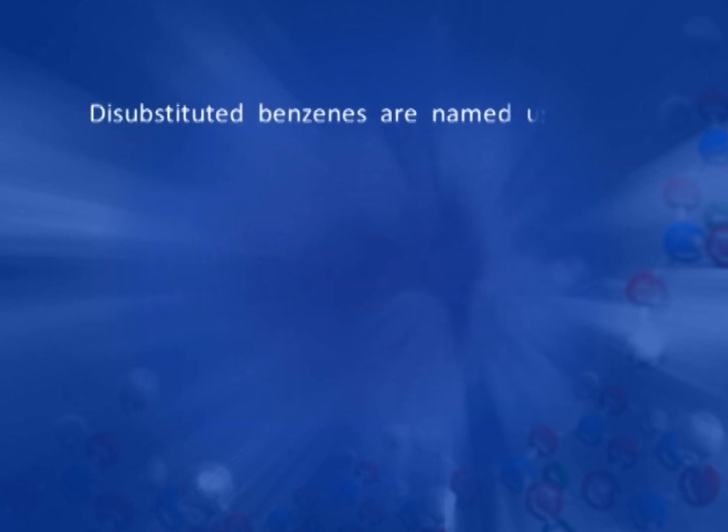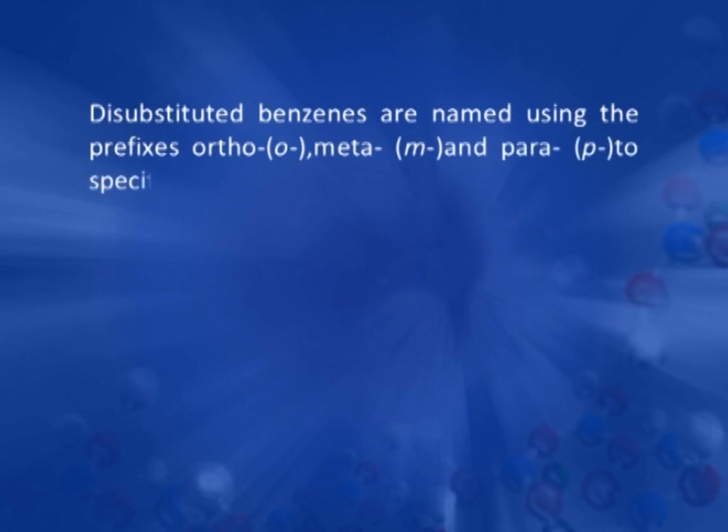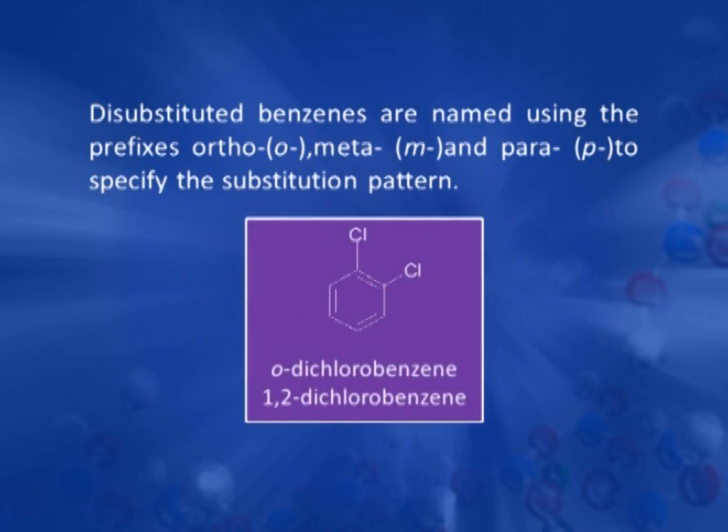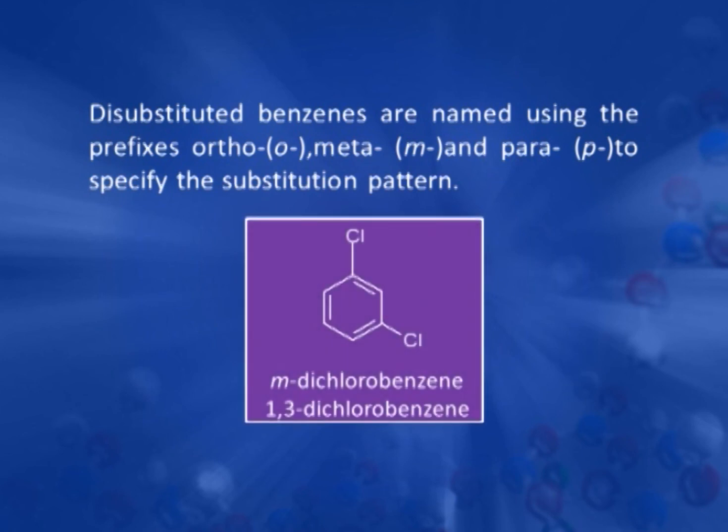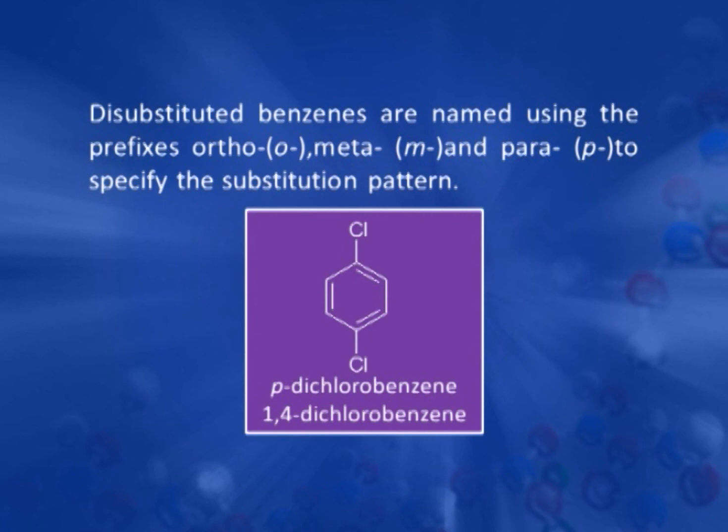Now, disubstituted benzenes are named according to the prefixes ortho, meta and para, which specify the substitution pattern. For example, if substituents are present at 1 and 2 positions, for example chlorine at 1,2 positions, then this is known as ortho-dichlorobenzene. If the substituents are present at 1,3 positions, this is called meta-dichlorobenzene. If substituents are present at 1 and 4, then this is known as para-dichlorobenzene.